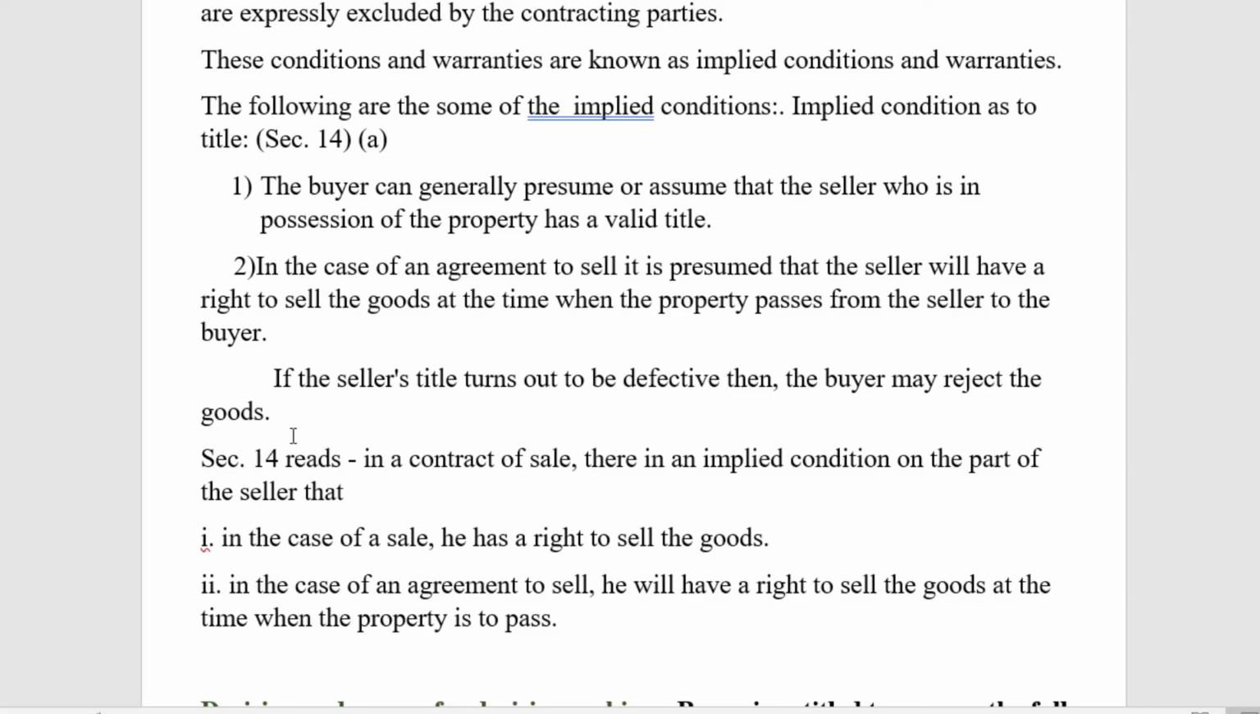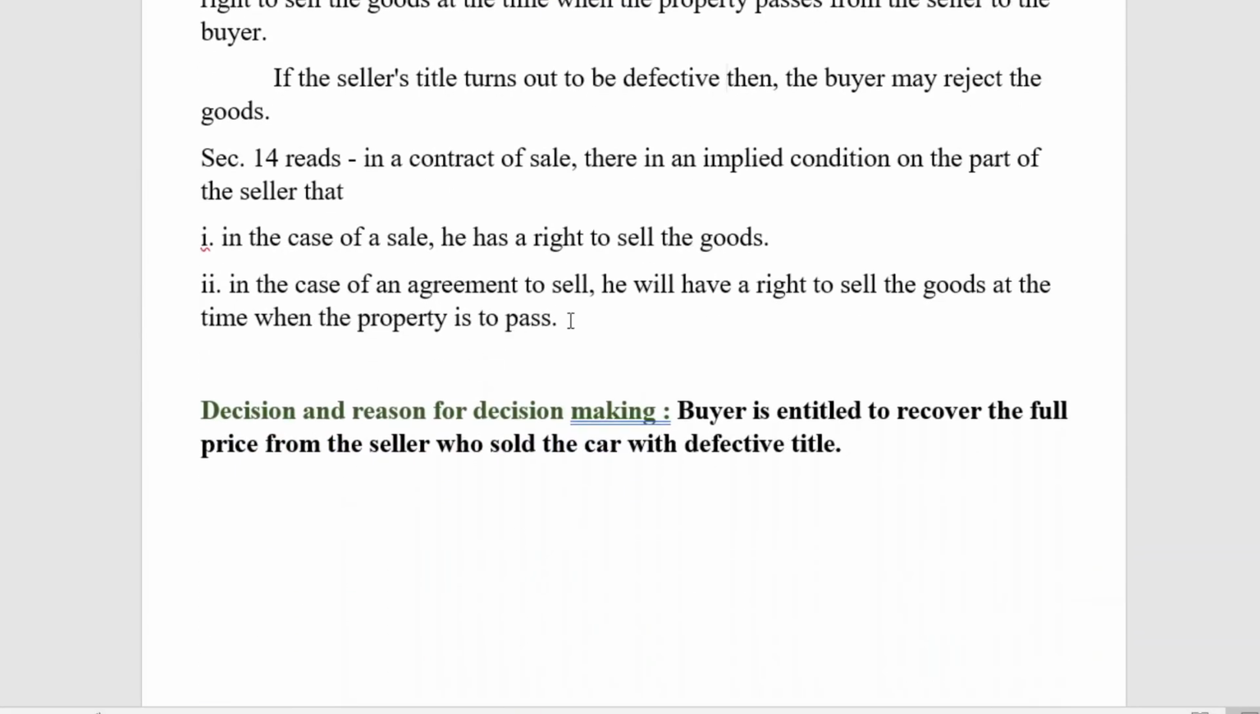Under this section, which reads like this: in a contract of sale, there is an implied condition on the part of the seller that, in the case of a sale, he has a right to sell the goods. In the case of an agreement to sell, he will have a right to sell the goods at the time when the property is to pass. So the seller also has a certain right with regard to selling the goods. He has got the right to sell the goods.